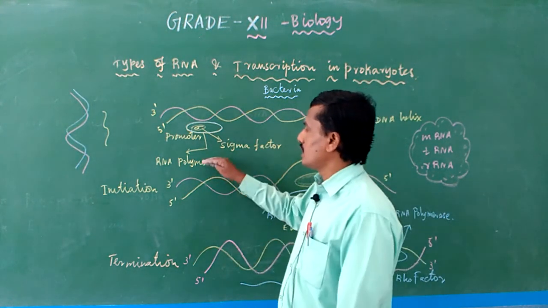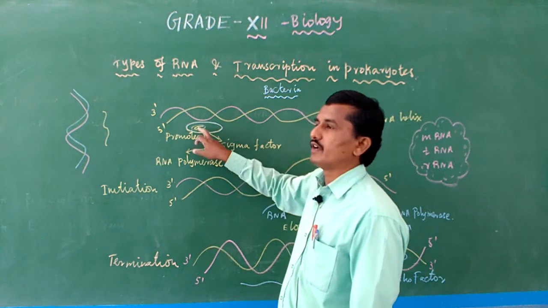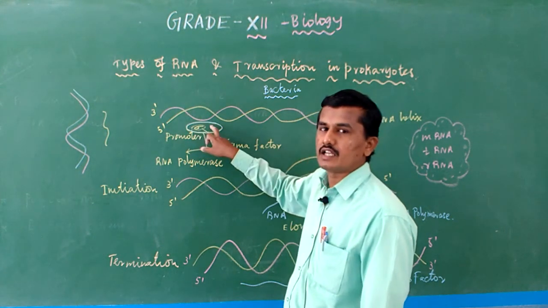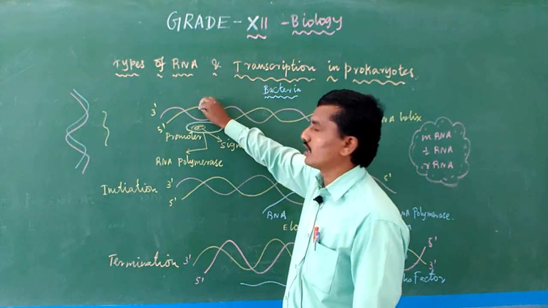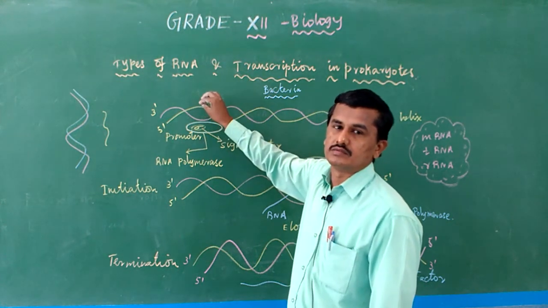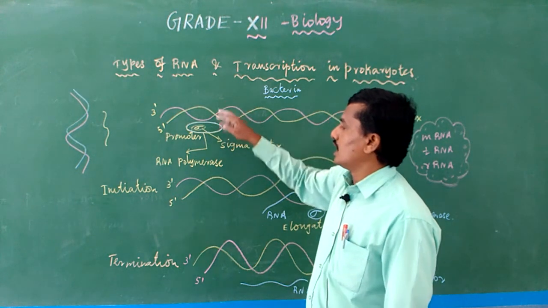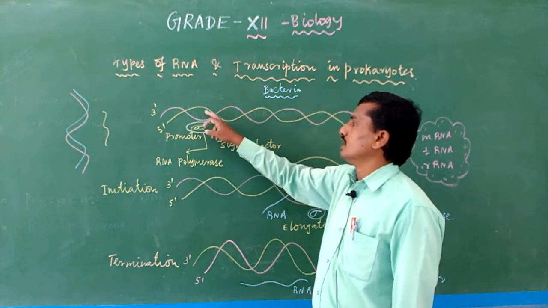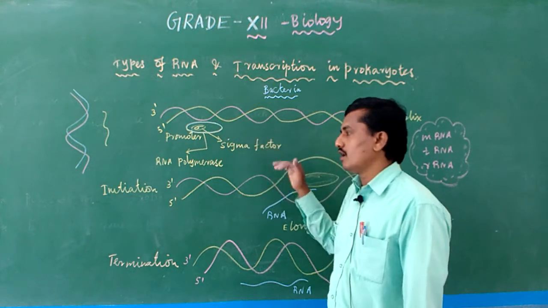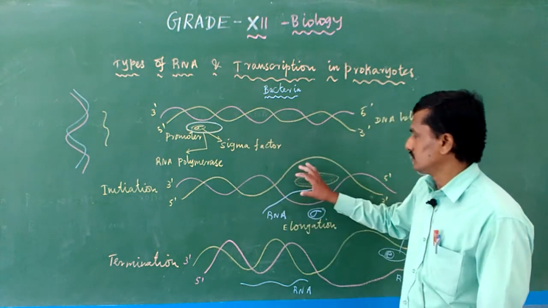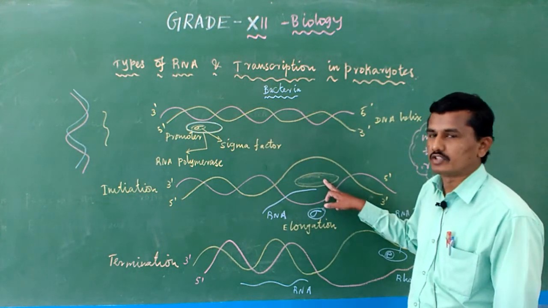Okay, so RNA polymerase plus sigma factor: these two together first get fixed at one place. Then, after fixing, RNA polymerase depends on the DNA and keeps forming RNA. For example, this is the RNA polymerase enzyme.